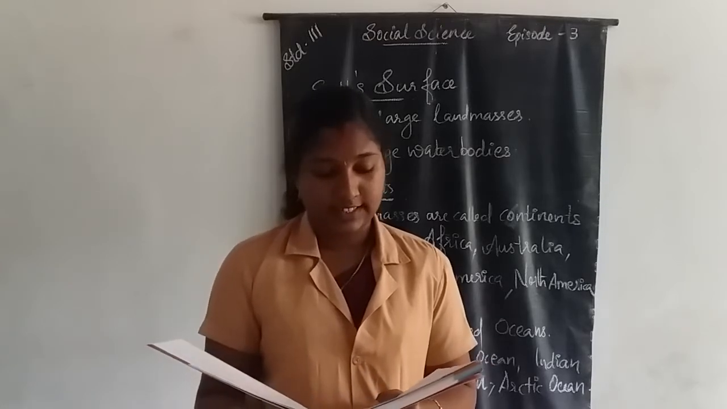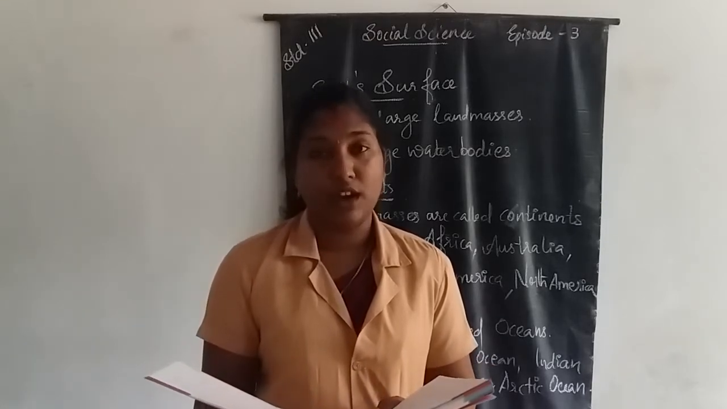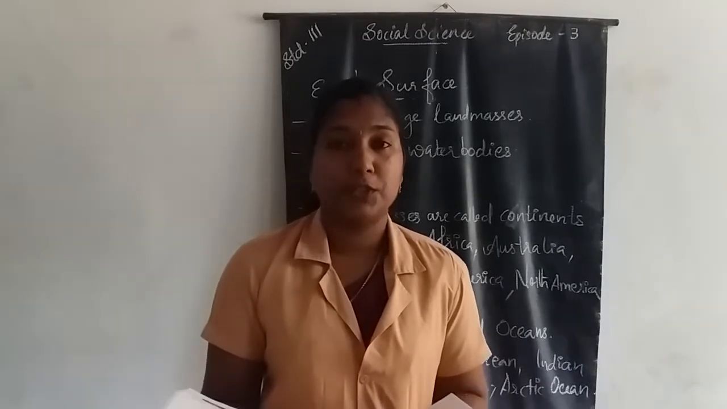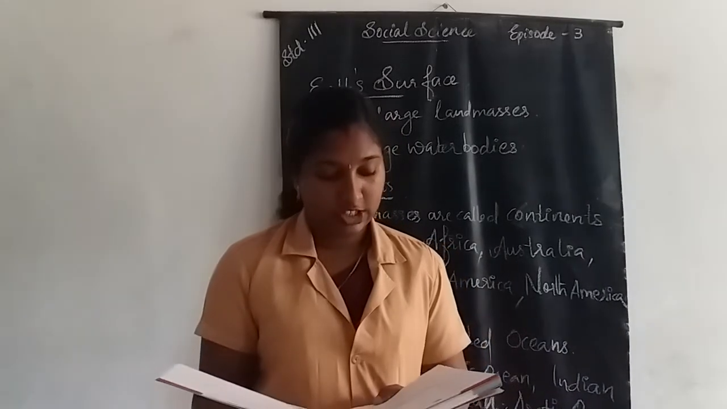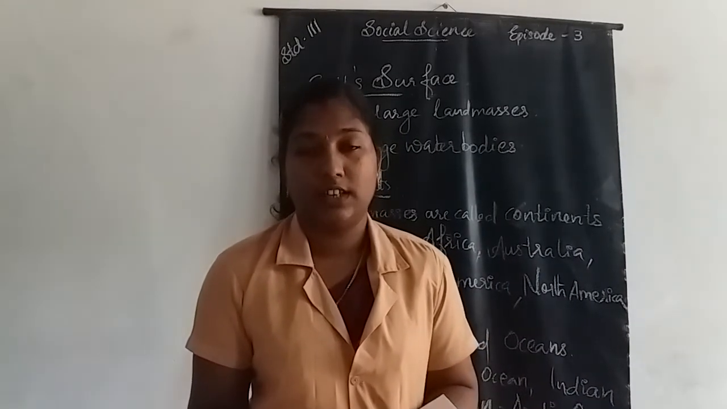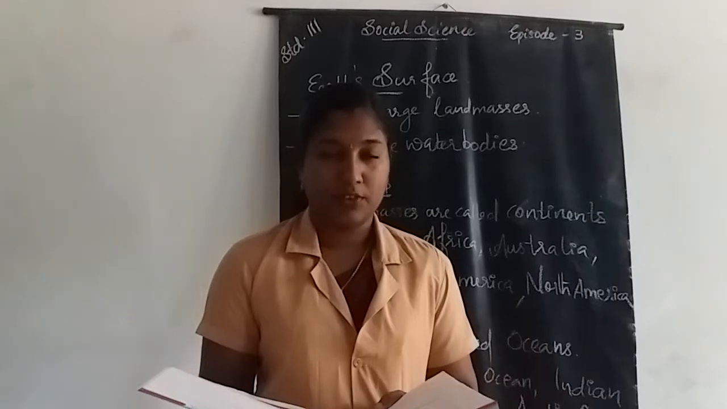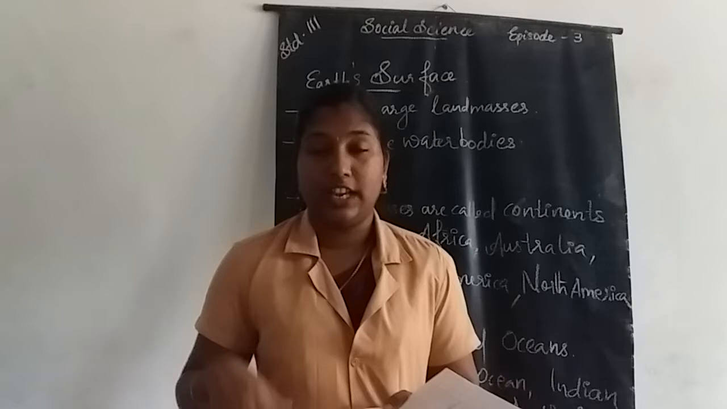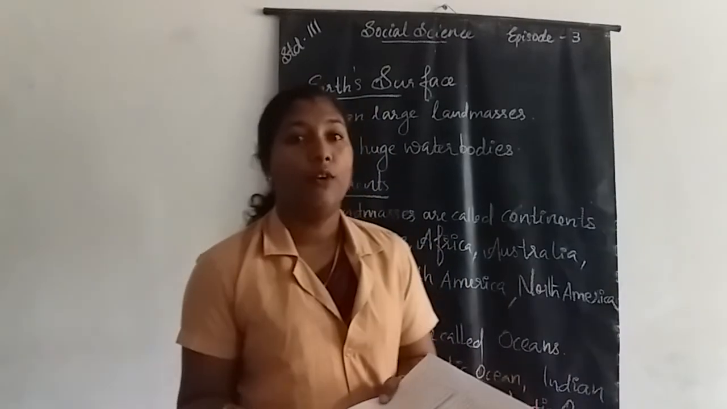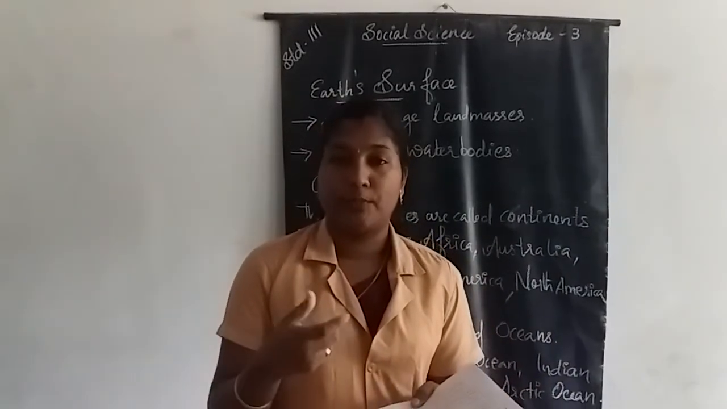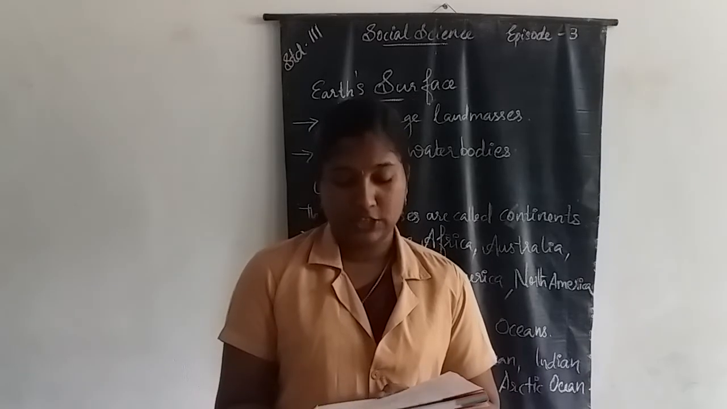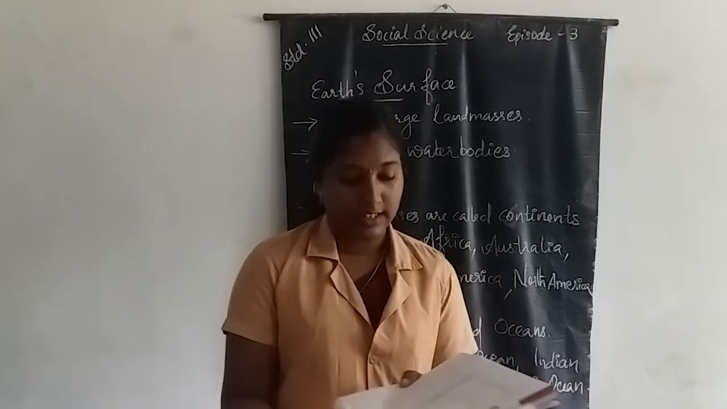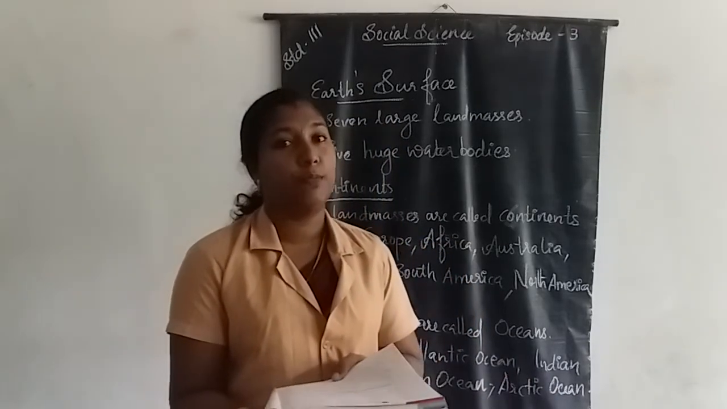And next one is answer the following questions. Mention the factors that make life possible on Earth. The liquid water is available to support life, and enough oxygen in the air helps for breathing, and the right temperature also supports our life. These are the factors that make life possible on Earth.